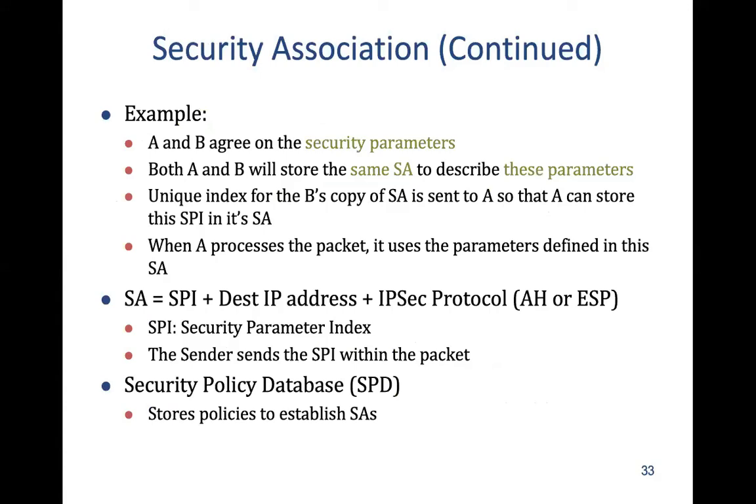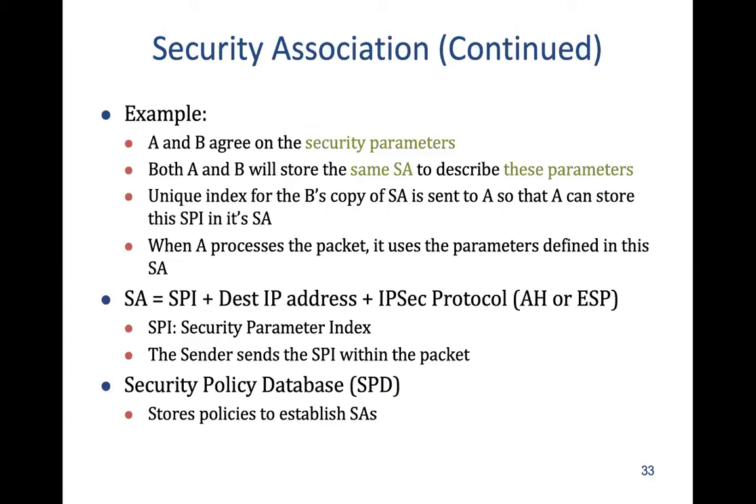Okay. So the method is as follows. A and B agree on security parameters. Both A and B will store the same SA to describe these parameters. Once there is an understanding after IKE is used, there is a security understanding of what protocols and what key values to use, and that is kept in a security association. It's kind of a vector we can think of, or certain values corresponding to a relationship between A and B, kept in a database.